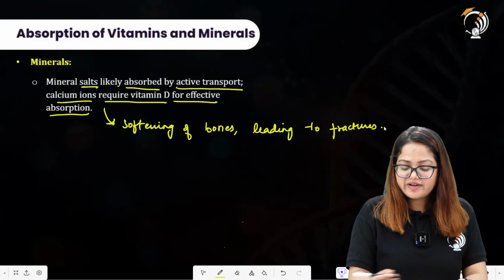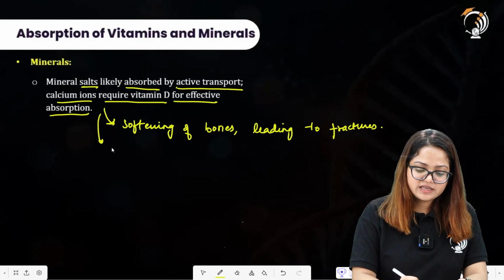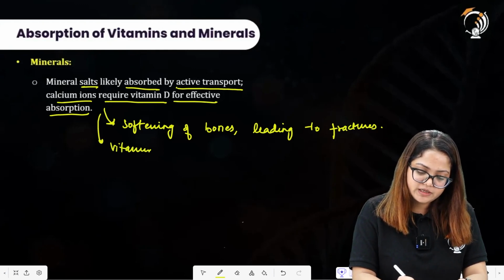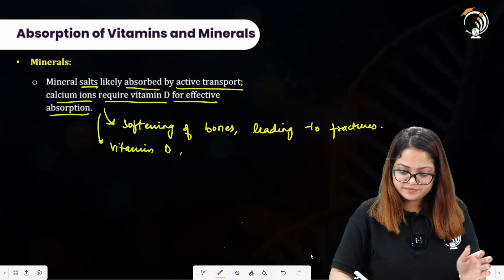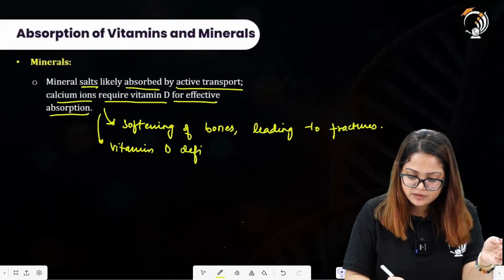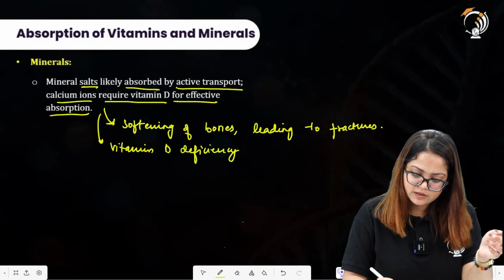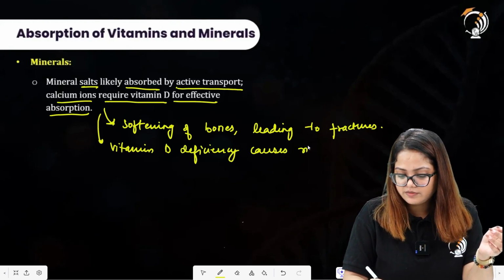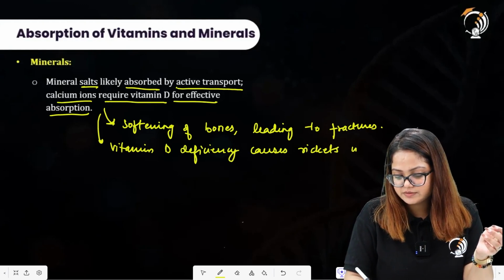And the deficiency of vitamin D causes rickets in children.